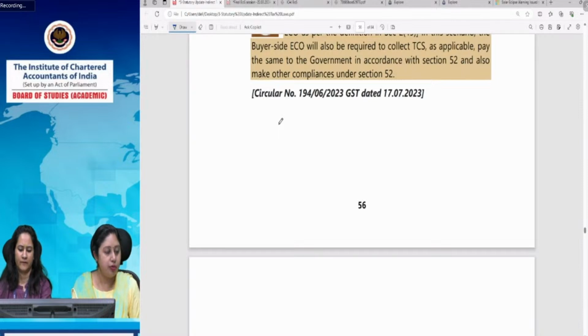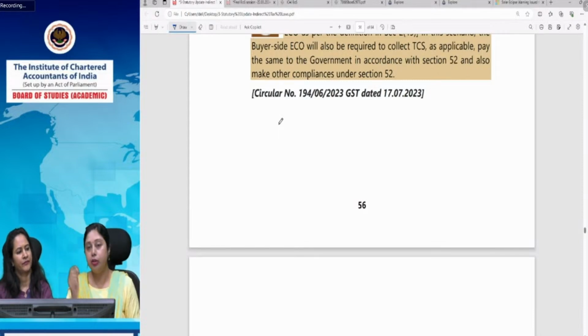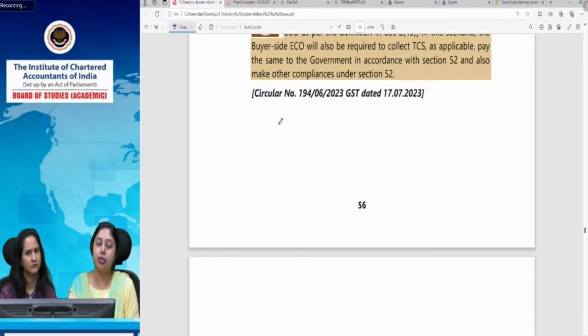If person who pays freight to GTA is in India and GTA is also in India, but if goods are sent outside India to buyer in Nepal, please explain POS provision. In this case, Chirag, just now Swati discussed that section 13, subsection 9 has been omitted. So now the place of supply for transportation of goods has to be determined as per the residual provision. So in this case, you have to refer the residual provisions for determining the place of supply. Now you no more can refer section 13.9, because one of the recipient is in India and another is outside India. Oh, sorry, you are saying both of them are in India.